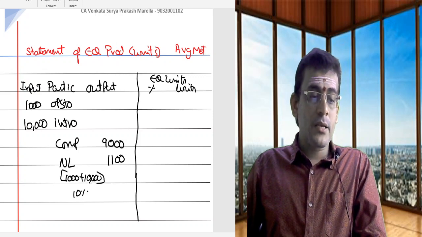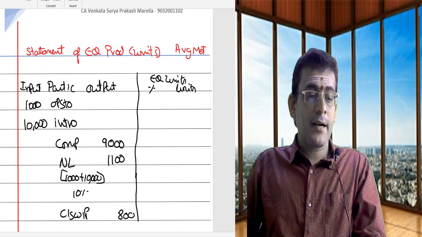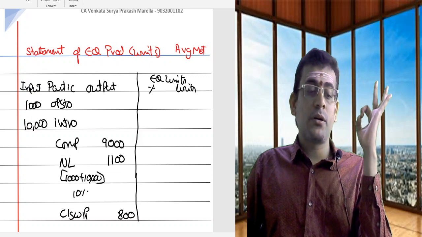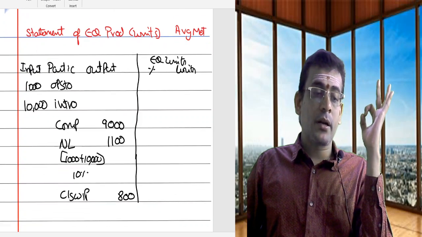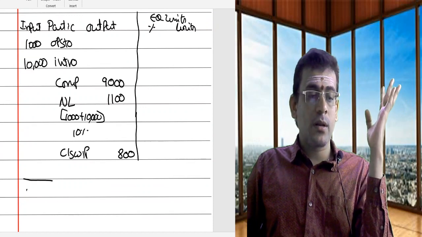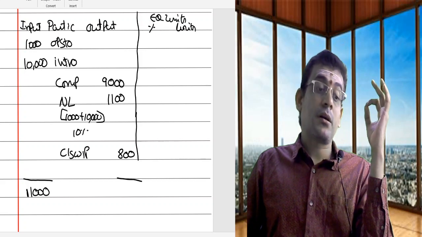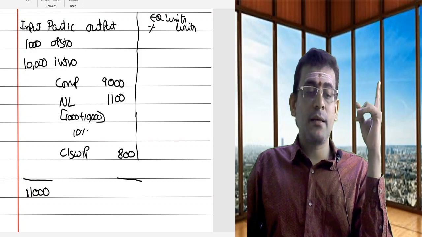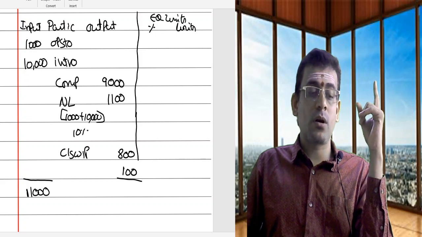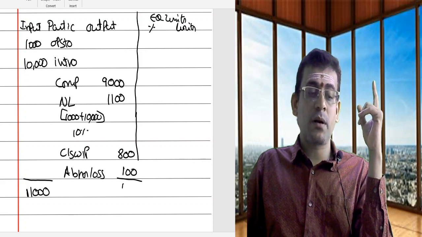He is also telling you that you have some closing work in progress. The closing work in progress is amounting to 800. Now my debit total and credit total, I mean input total and output total, should be equal. Here the total is coming to 11,000. Here the total is coming to 10,900. So ultimately 100 is the difference. What is that called? The abnormal loss. So this part of the statement is going to be 11,000.